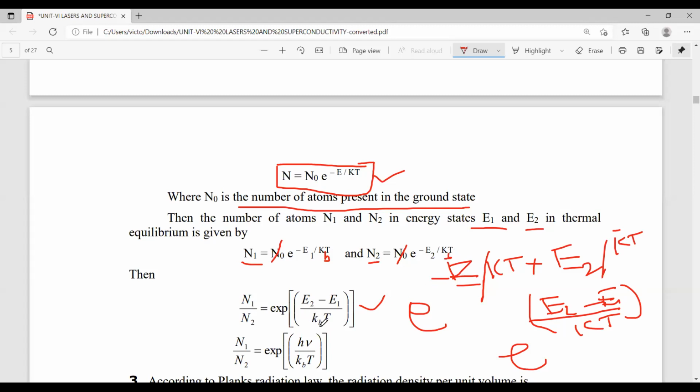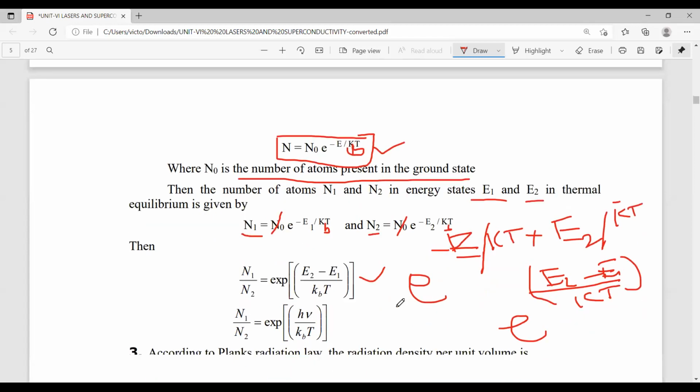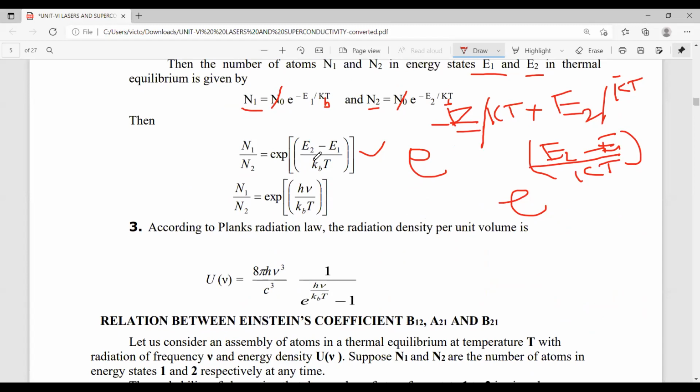So finally we get the exponential of E2 minus E1 by KB T. Already we know the energy difference between these two energy levels is nothing but h nu.